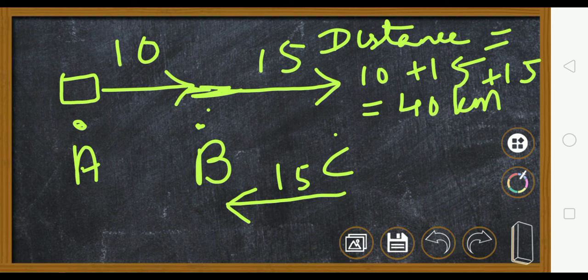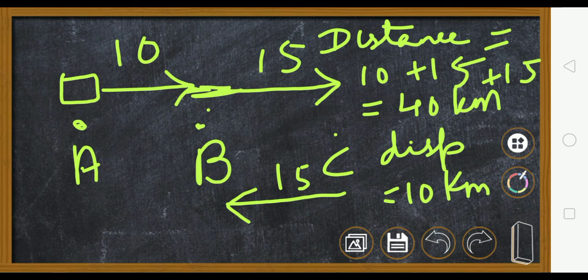Now what can you tell about the displacement? Where is the initial point? A. Where is the final position? B. What is the distance between A and B? 10. So 10 kilometers. So the distance travelled is 40 kilometers, but the displacement is only 10 kilometers. So average velocity will be this 10 kilometers divided by how much time it took to go from A to B, B to C, and then again back from C to B. This is average velocity.